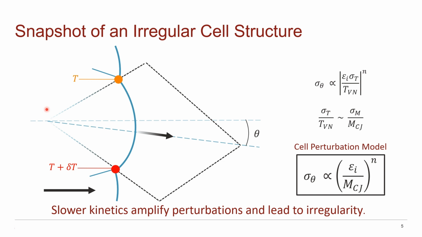For high effective activation energy, we would have extremely slow kinetics, leading to large irregularity. And for low effective activation energy, we would have infinitely fast kinetics, giving a 1D CJ-like detonation structure in the limit of 0 cell size.